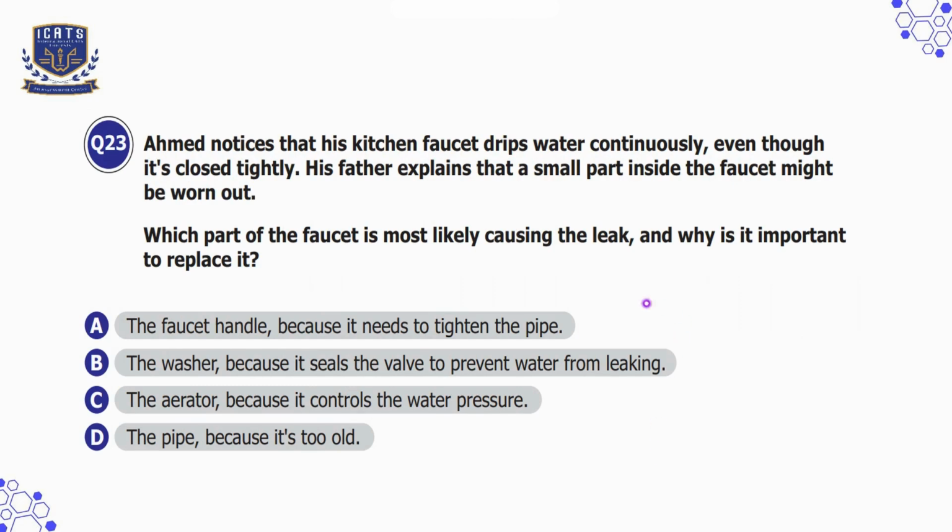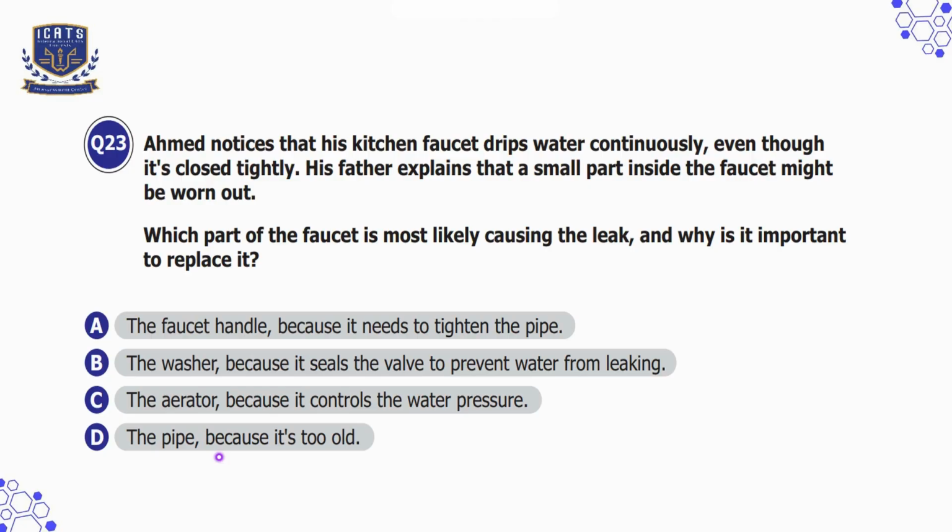Question number 23. Ahmed notices that his kitchen faucet drips water continuously even though it's closed tightly. His father explains that a small part inside the faucet might be worn out. Which part of the faucet is most likely causing the leak and why is it important to replace it?